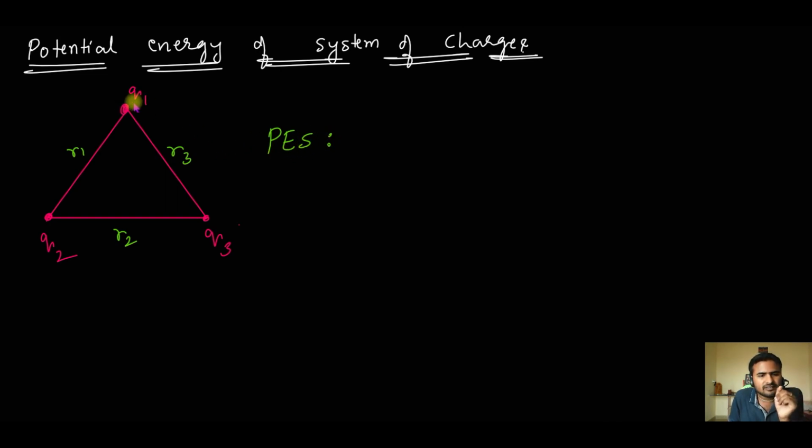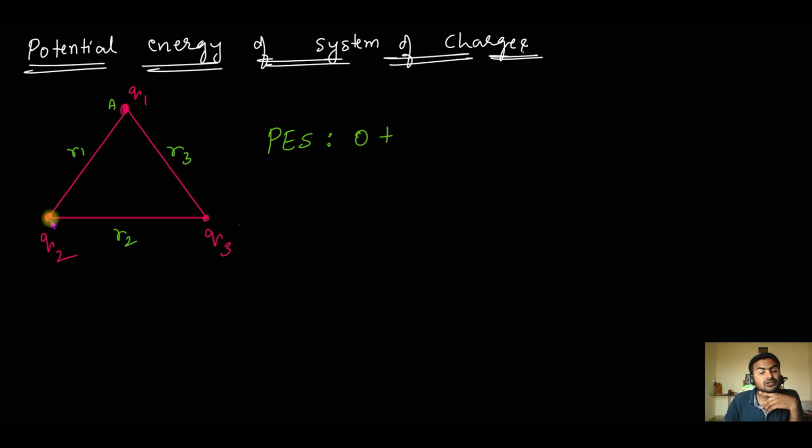Now let us first bring the charge Q1 from infinity and keep it at this point, say point A. There are no other charges in the vicinity. Since there are no electric fields and no other charges around, I don't have to do any work to bring this charge Q1 from infinity to point A. So zero work is done.